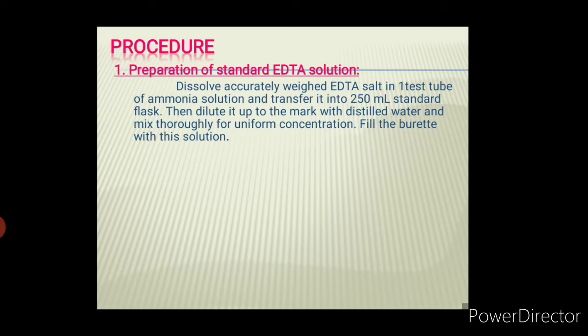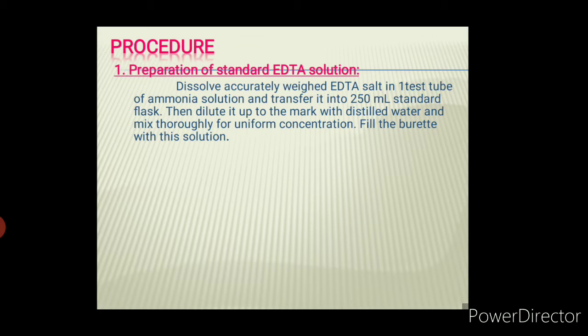Simple preparation. Here in the beaker, EDTA salt will be given to you. To that you must add ammonia solution and stir the solution properly so that EDTA dissolves in it completely. Once it is dissolved, you must slowly transfer that solution into a 250 ml standard volumetric flask.